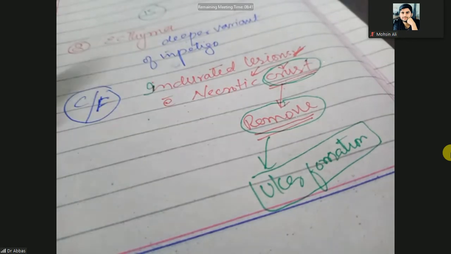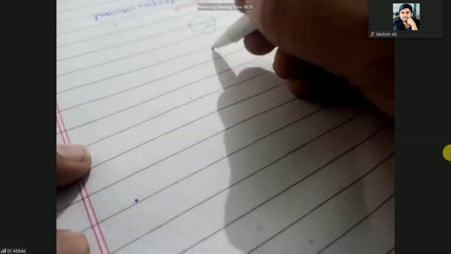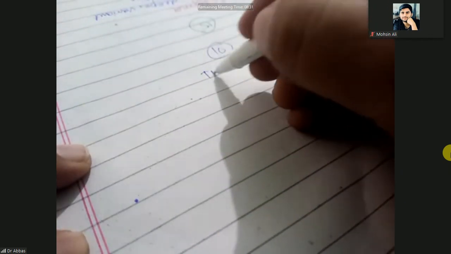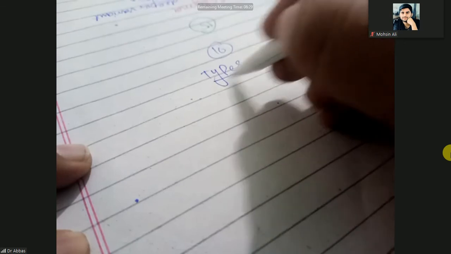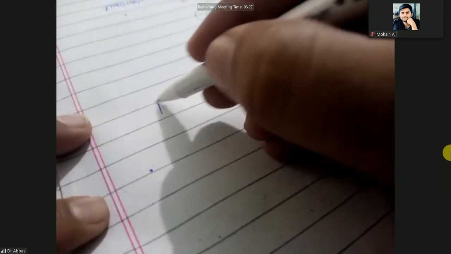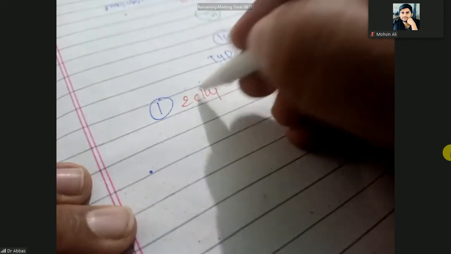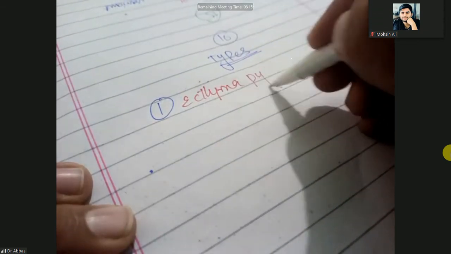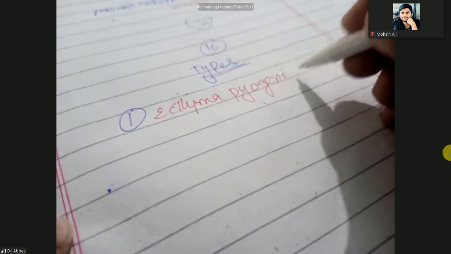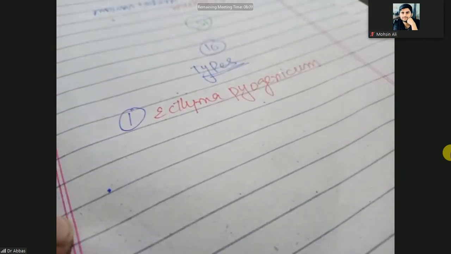Okay, so there are different types of ecthyma. The first type is ecthyma pyogenicum. Clear?